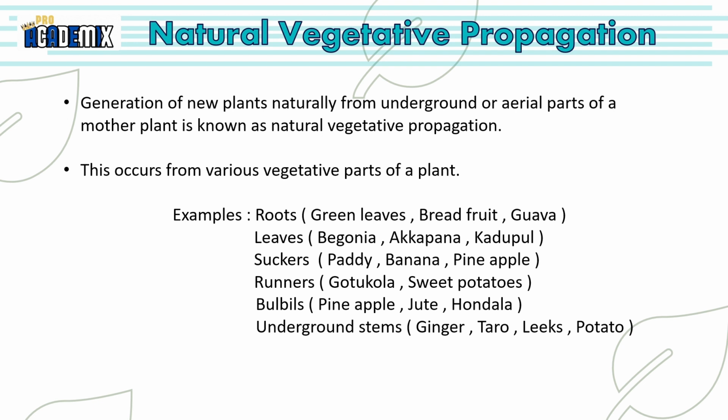I have given some examples for each of them: green leaves, breadfruit, guava, begonia, akapana, kadupul, paddy, banana, pineapple, gotukola, sweet potatoes, pineapple, jute, hondalam, ginger, taro, leeks, potato. There is further information in your textbook.